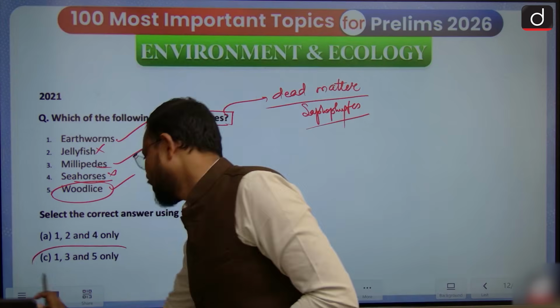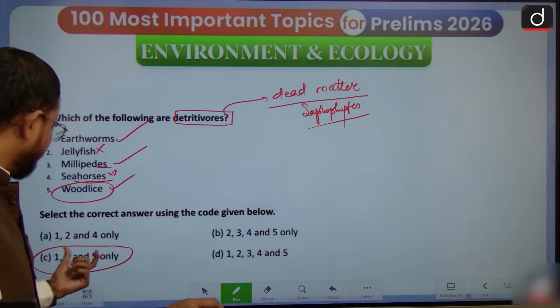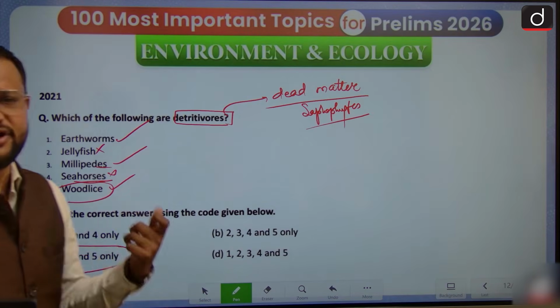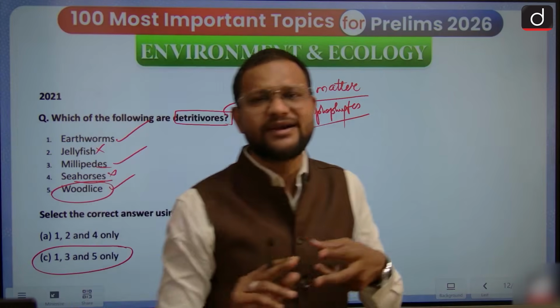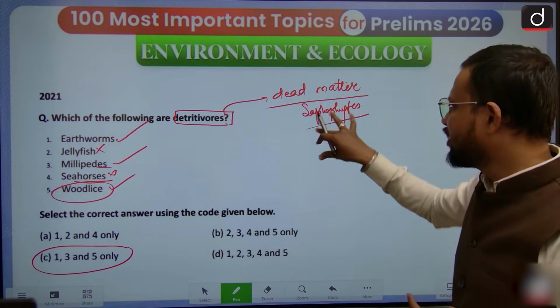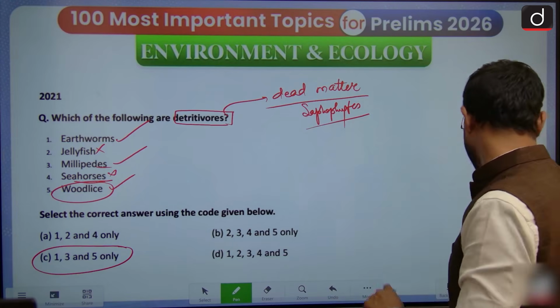Okay, so that is 1, 3 and 5. This basically represents the detritivorous chain. Yes, remember there are two types of food chain: the grazing food chain and the food chain that starts from dead food matter as well, the detritus food chain also.